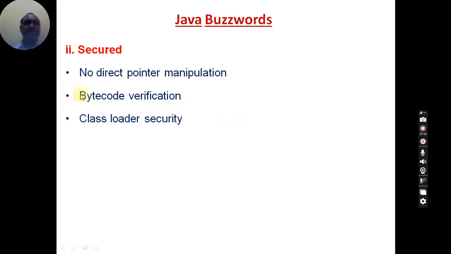And not only that, every time bytecode is executed, the JVM will verify your bytecode, whether that bytecode is suitable for that machine or not. If it is suitable for that machine, then only the JVM will accept your bytecode. Otherwise it will display a message that this bytecode is invalid, or this file containing the bytecode is an invalid file.